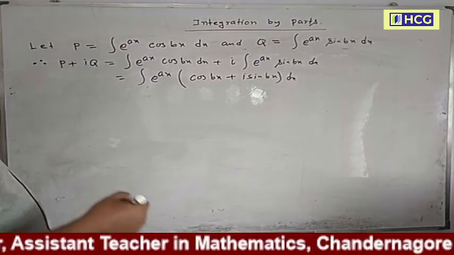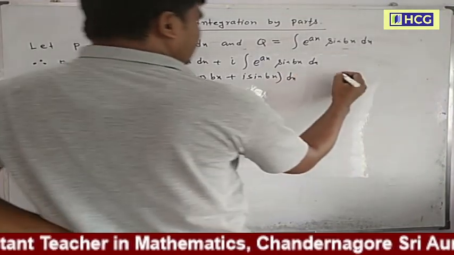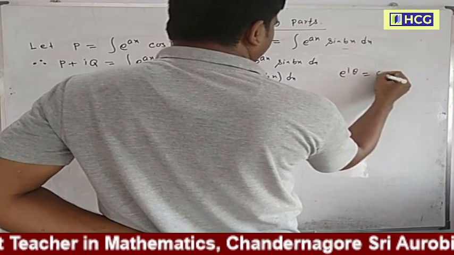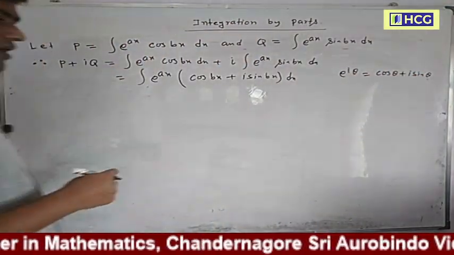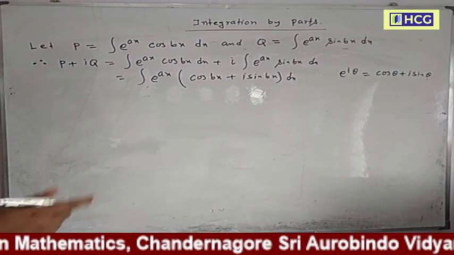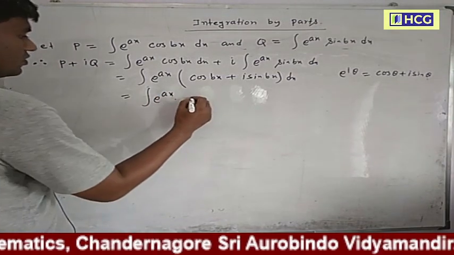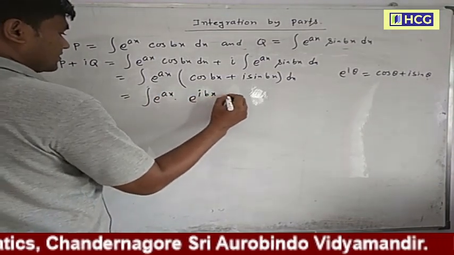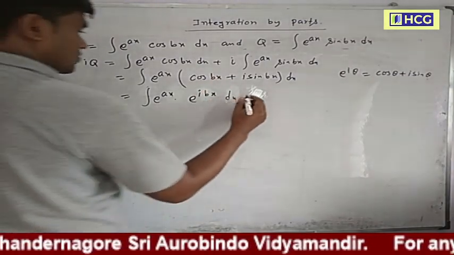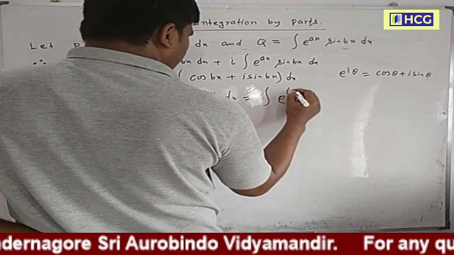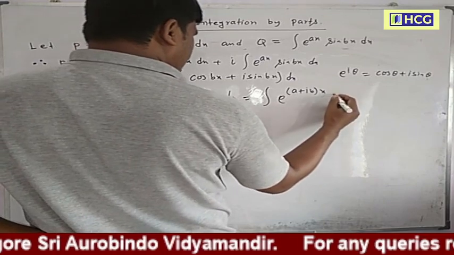In complex numbers, this is the Euler form: e to the power i theta equals cos theta plus i sin theta. So now this is equal to e to the power ax into e to the power ibx, since cos bx plus i sin bx is e to the power ibx. So this is equal to e to the power (a plus ib) into x.